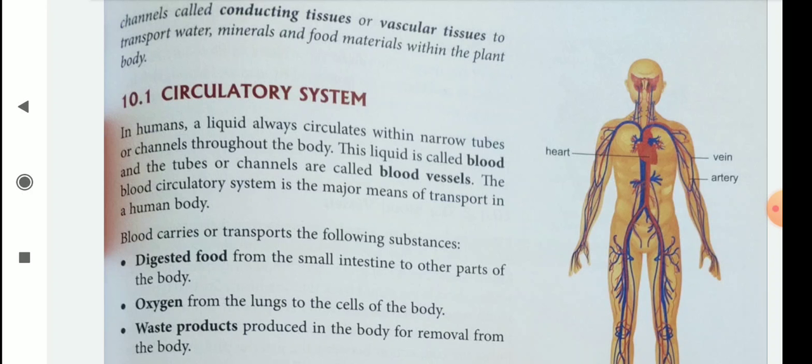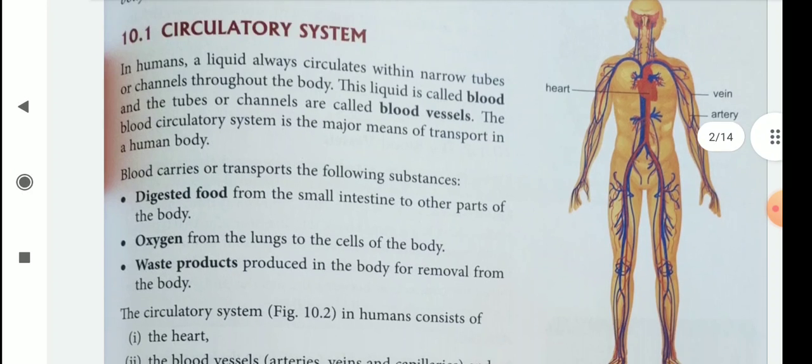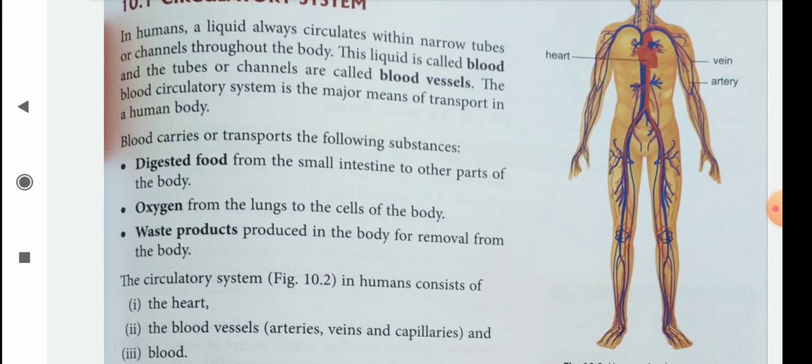The blood circulatory system is a major means of transport in the human body. Blood transports the following substances: digested food, oxygen and waste products. So, these are transported through our body by blood.